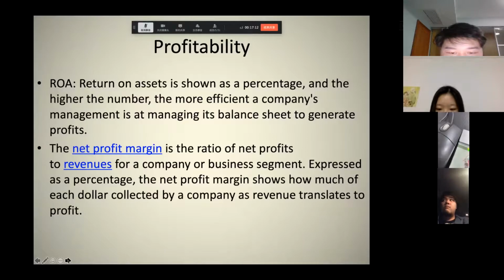The net profit margin is a ratio of the net profits to revenues of a company, expressed as a percentage. The net profit margin shows how much of each dollar collected by a company as revenue translates to profit. Next one.